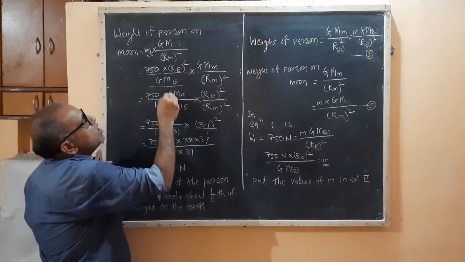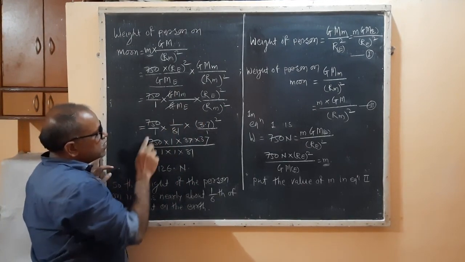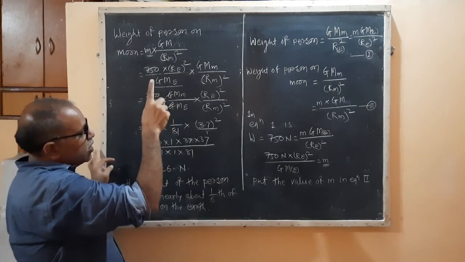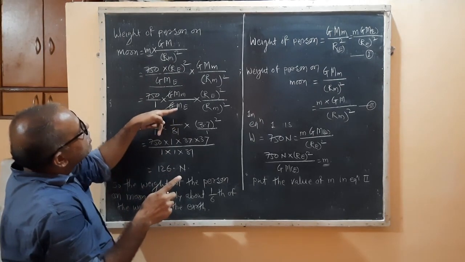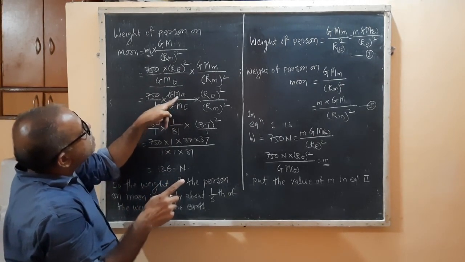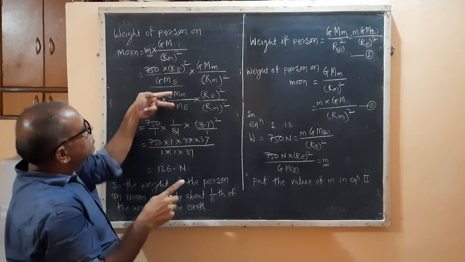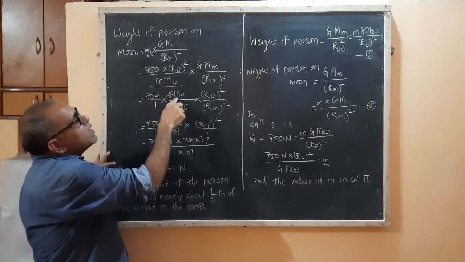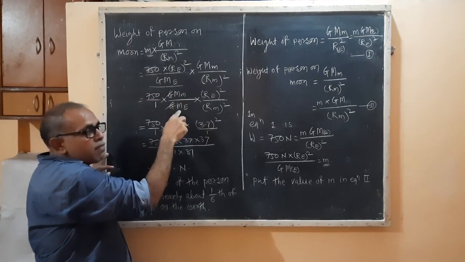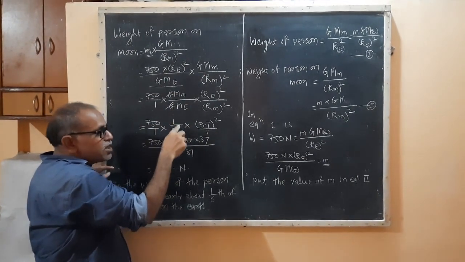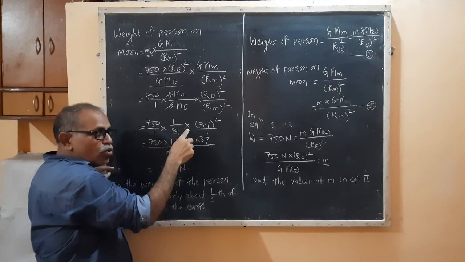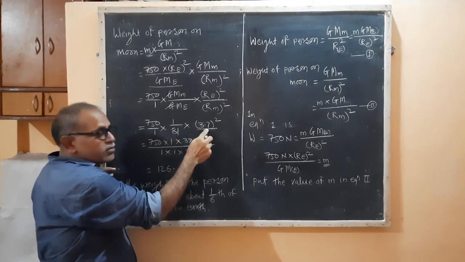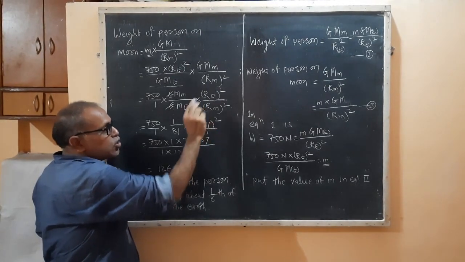Now this G is cancelled with G. So 750 into 1 by 81, because before we have seen that mass of earth by mass of moon is 81. So the inverse of that, mass of moon by mass of earth, the ratio is 1 by 81, into the ratio of this one, which is 3.7. Is it clear? And that is the square.